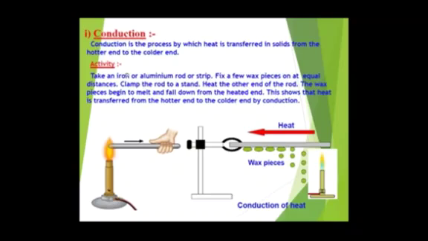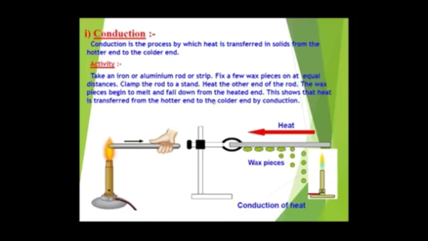First is conduction. Conduction is the process by which heat is transferred in solids from the hotter end to the colder end. So what is happening over here? In conduction, heat is transferred in solids. If you are holding an iron or aluminium rod, this is the activity which demonstrates conduction. Suppose you are holding an aluminium rod, and you place certain wax pieces at equal distances on this rod and you clamp this rod to the stand.